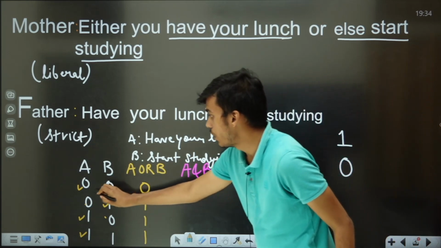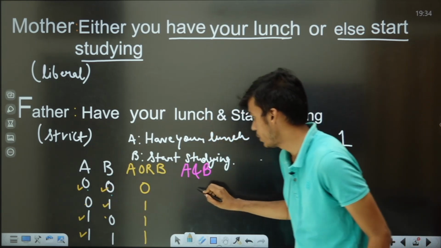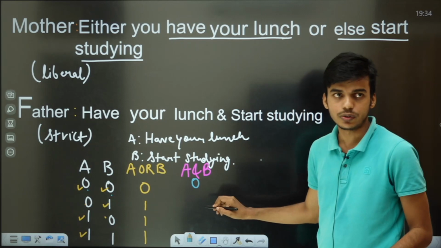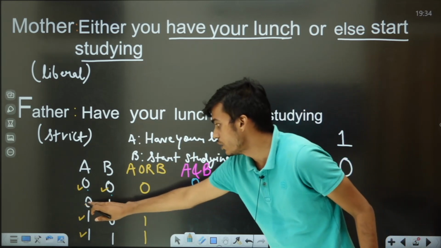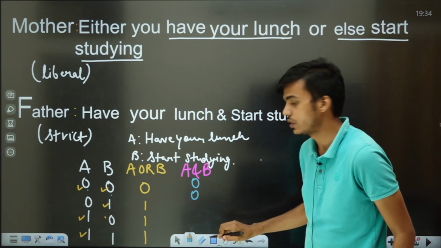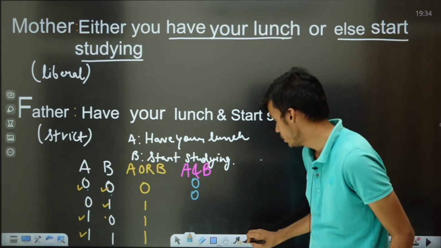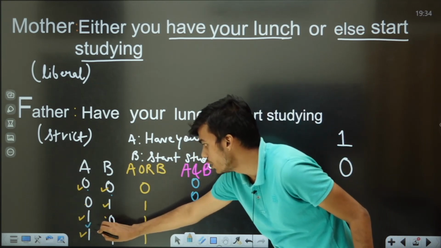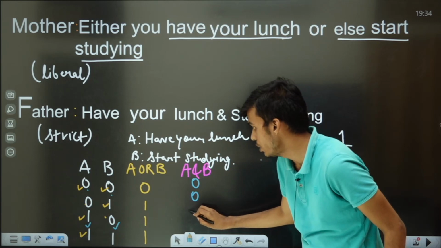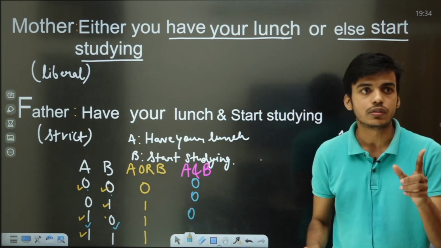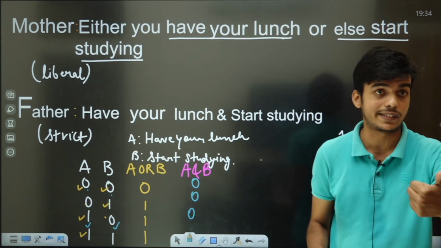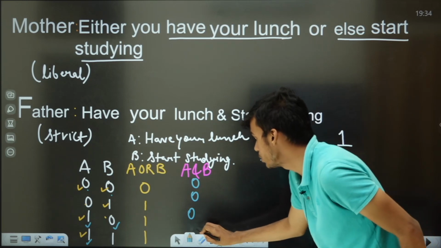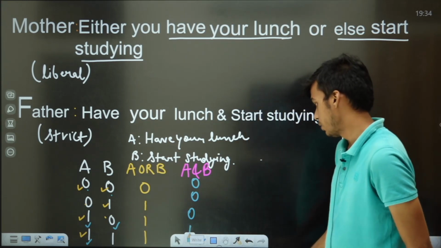So since you are not having your lunch and you are not studying, father will not be happy with you. So you'll write what? Unsuccess over here. You didn't get a success. You didn't have your lunch but you studied. So you'll be called unsuccessful over here because you were not able to make your father happy. Now the third case, you had your lunch but you didn't study. So you'll be called unsuccessful over here. Once and only when you do both the tasks, you'll be called successful. Here you had your lunch and you also studied. So father will call you successful over here. Hope you guys would have got my point.